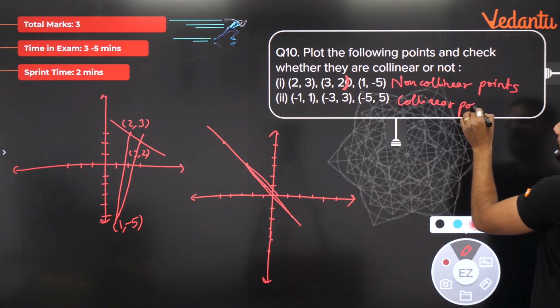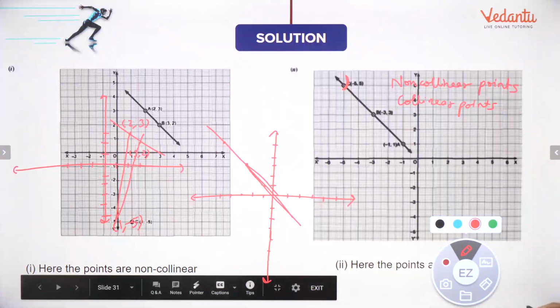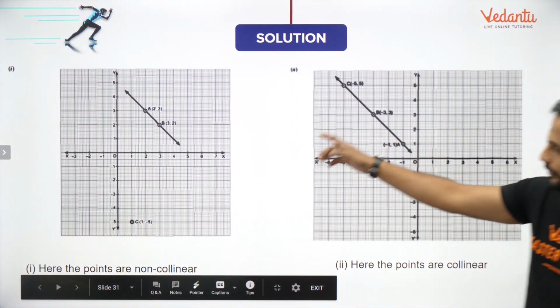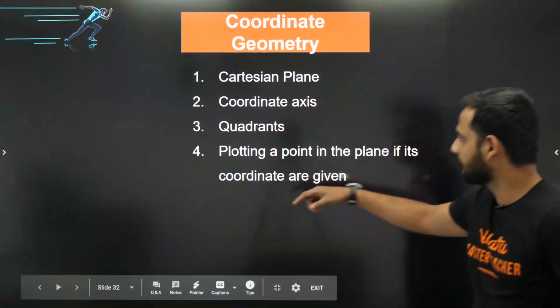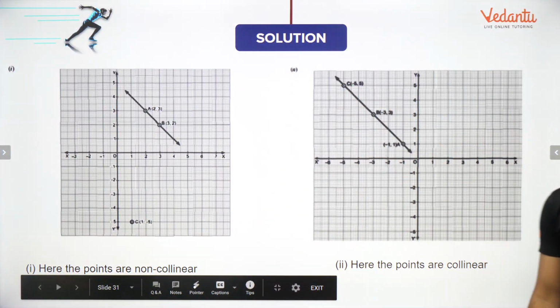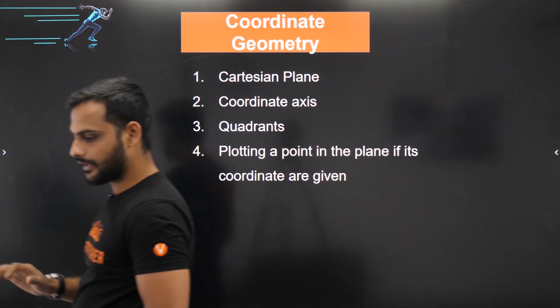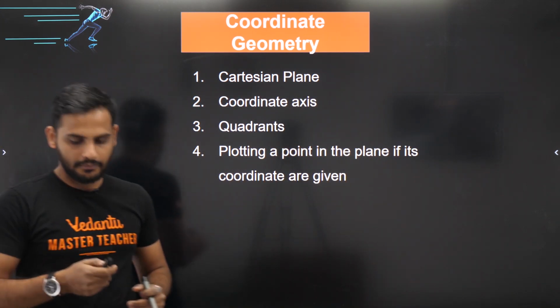So these are the kind of questions, bachon, which are asked to you in your examination. The first one is not collinear because this 1 comma minus 5 is very far away. And the second case is a collinear point. So with this we have completed your whole topic. All the topics are covered by now.